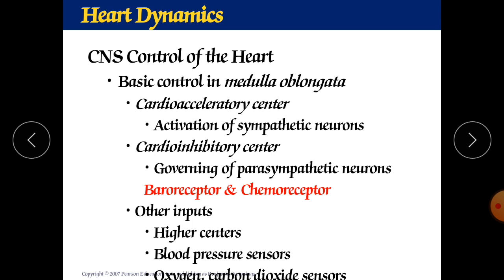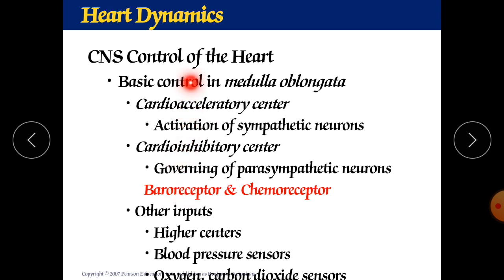At both areas these baroreceptors are available, and the sensory neurons give signals to your control center, and these control centers are connected with your acceleratory as well as the inhibitory center by the autonomic nervous system.